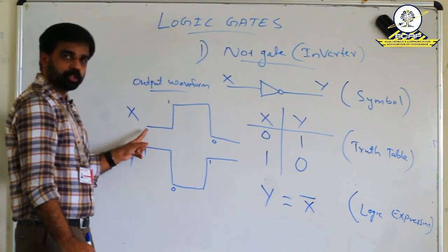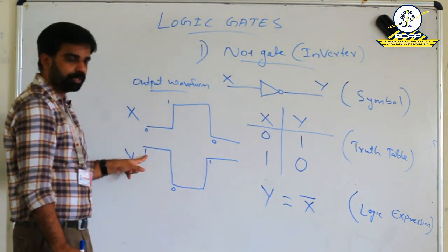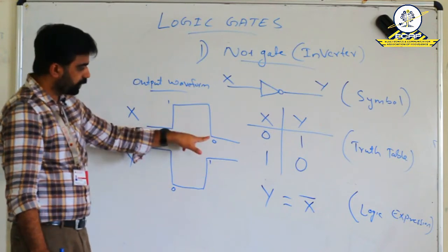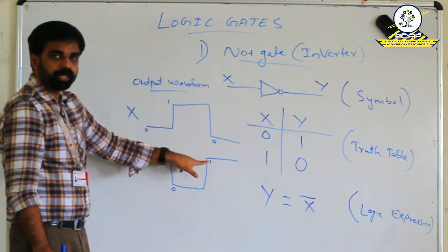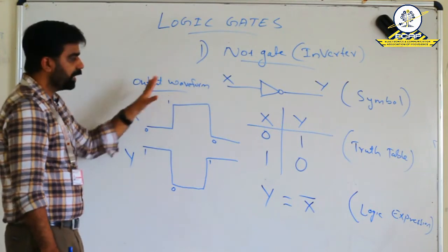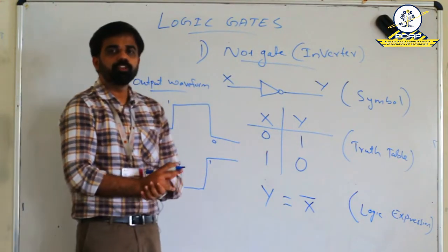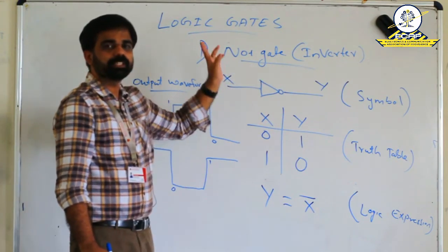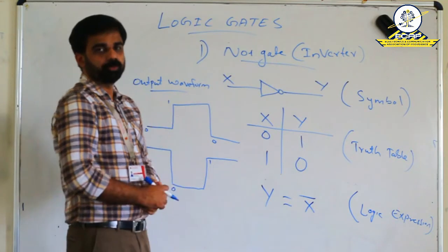That is, when 0 is the input, the output is 1. When 1 is the input, the output is 0. When 0 is the input, 1 is the output. So, this cycle will repeat. So, this is the basic idea of inverter or NOT gate. Whatever be the input, its inverted version will be obtained at the output.